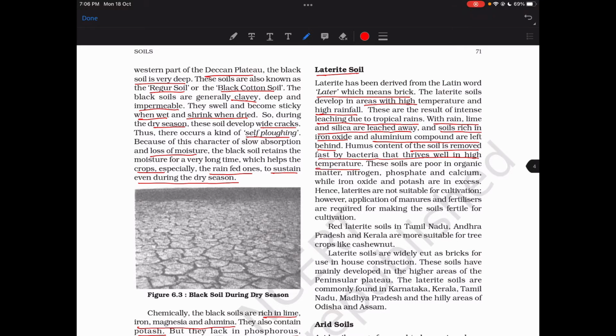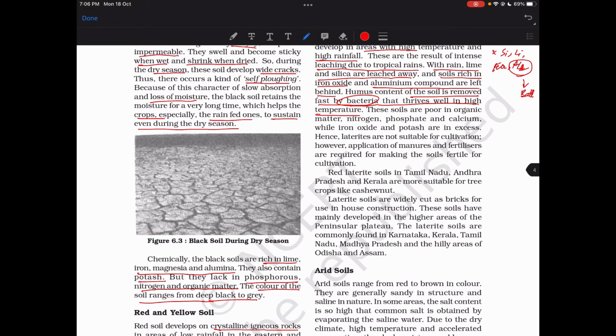Because there are a certain number of processes. So we have rain, high temperature. So the silica is gone, lime is gone. Then we have iron oxide content and aluminium compounds left behind. By the way, aluminium is widely found in India. They're trying to develop battery technology from aluminium as a competition to the lithium polymer batteries. So humus content is also removed. Okay, yeah, bacteria is doing something, at least.